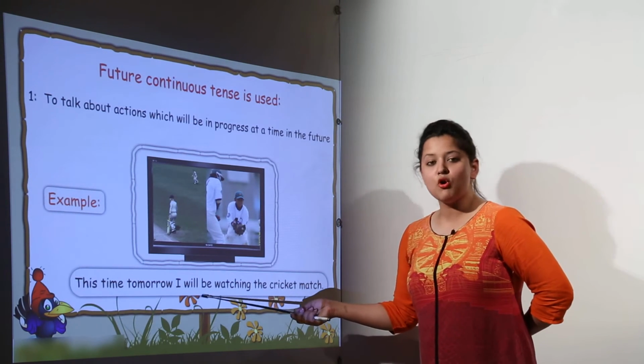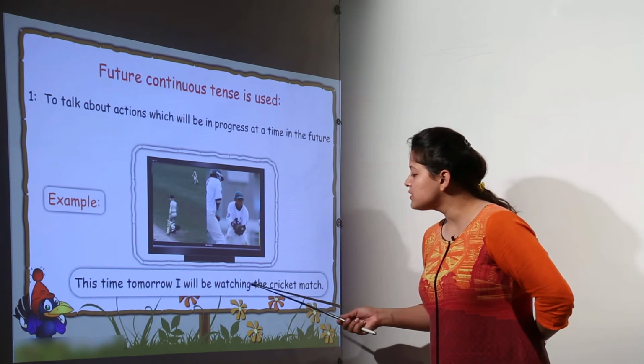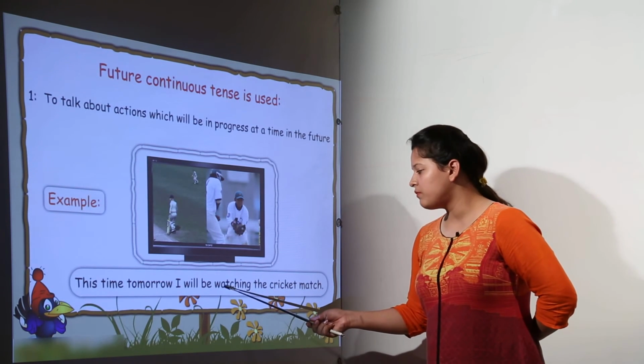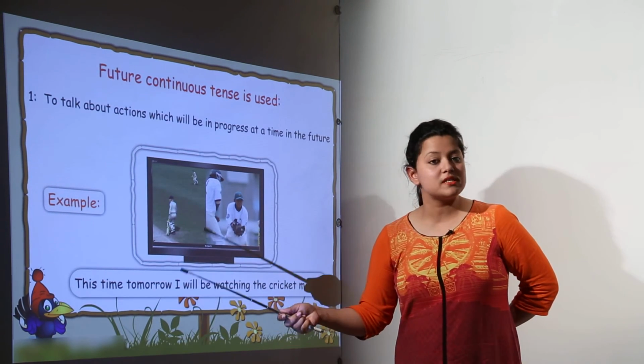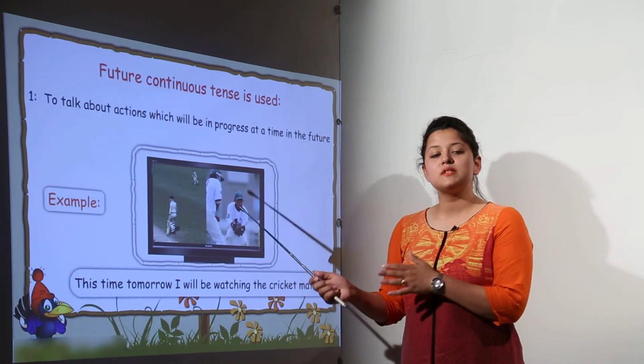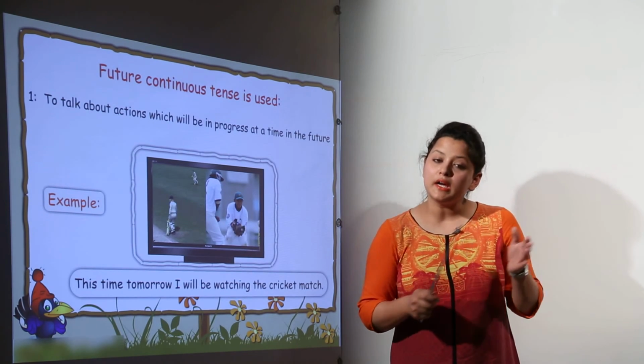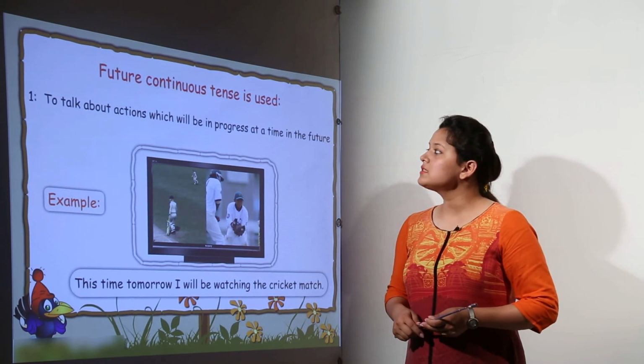We use will be or shall be here. Then we use ing along with the verb form. So I will be watching the cricket match tomorrow this time, you know. So tomorrow there will be some action that is going to continue to take place. So this is about tense.